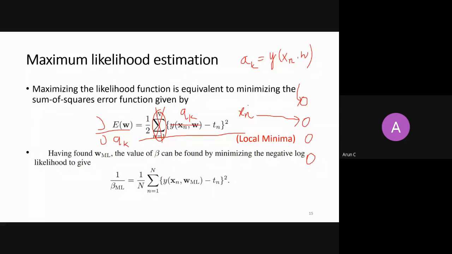Now if it is a regression problem, and my function is a univariate function like this, I'm feeding only x and getting one y. So here my ak is nothing but there is only one node at the output layer.